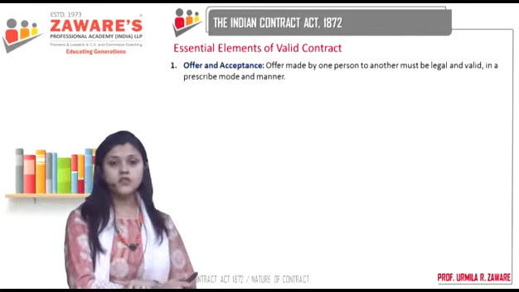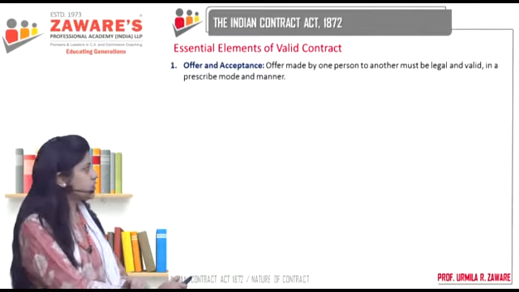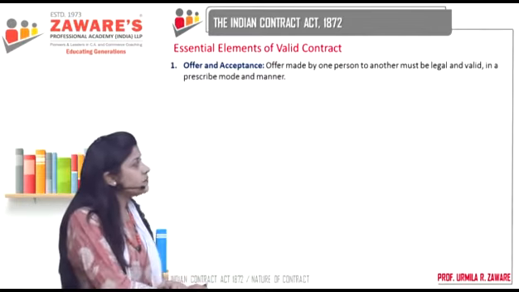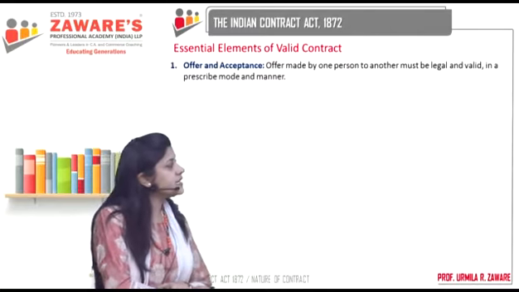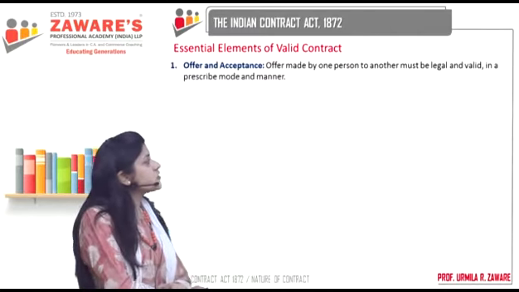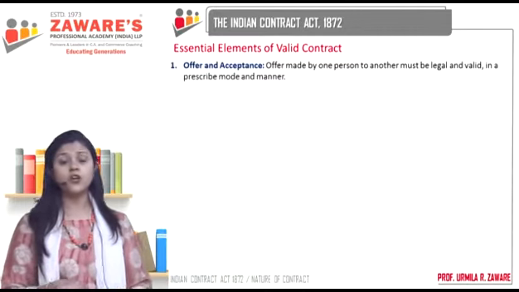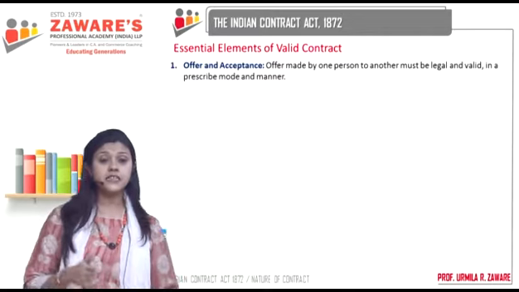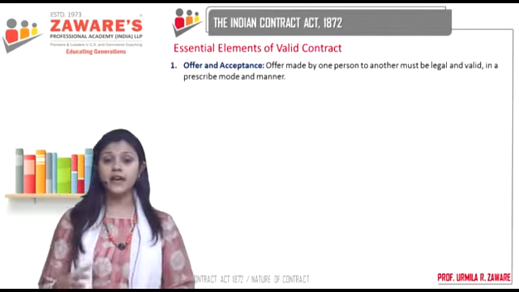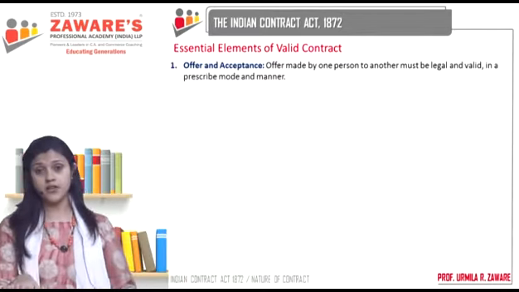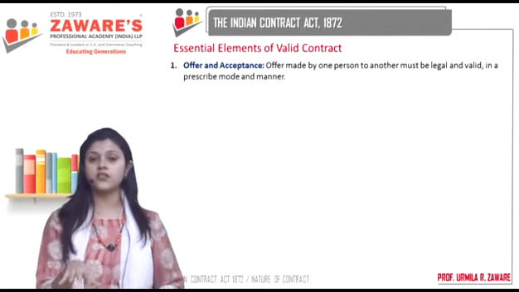First one was offer and acceptance. Offer made by one person to another must be legal and valid in a prescribed mode and manner. Now, who has given us this framework? What is a legal offer? What should be the mode, manner? This framework has been given to us by the Indian Contract Act.